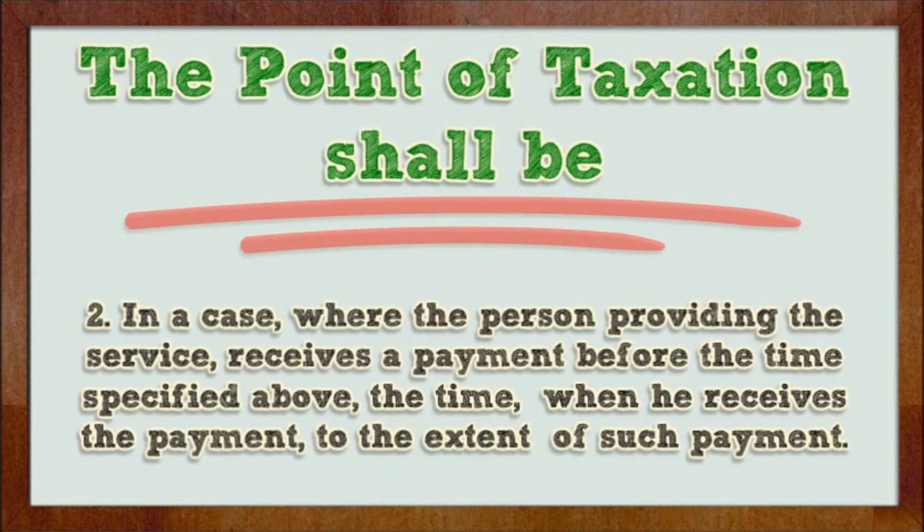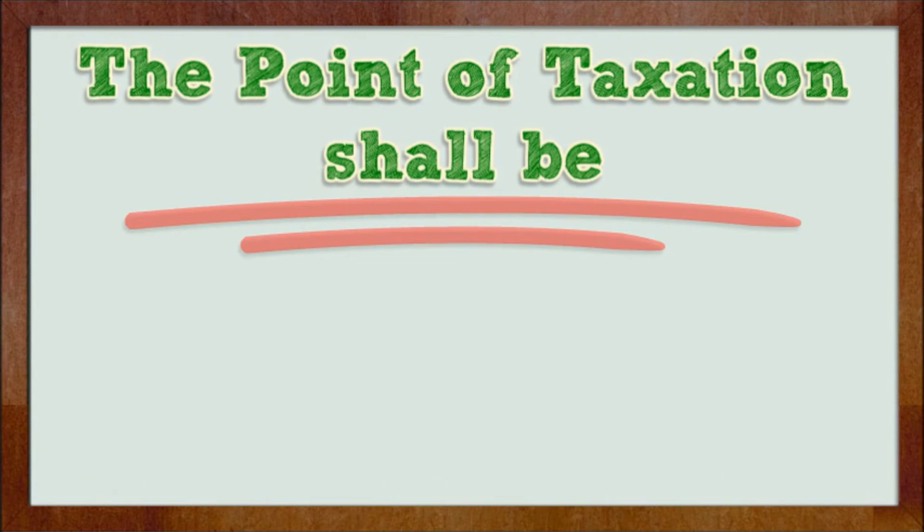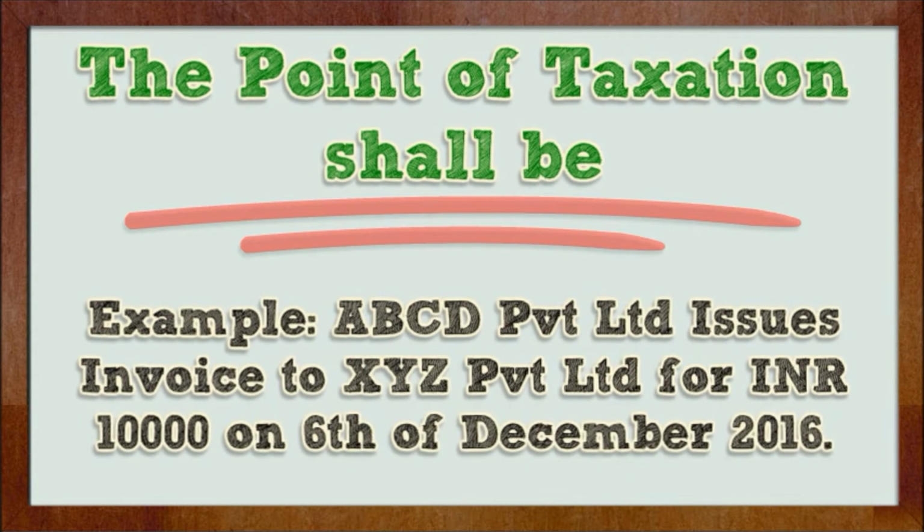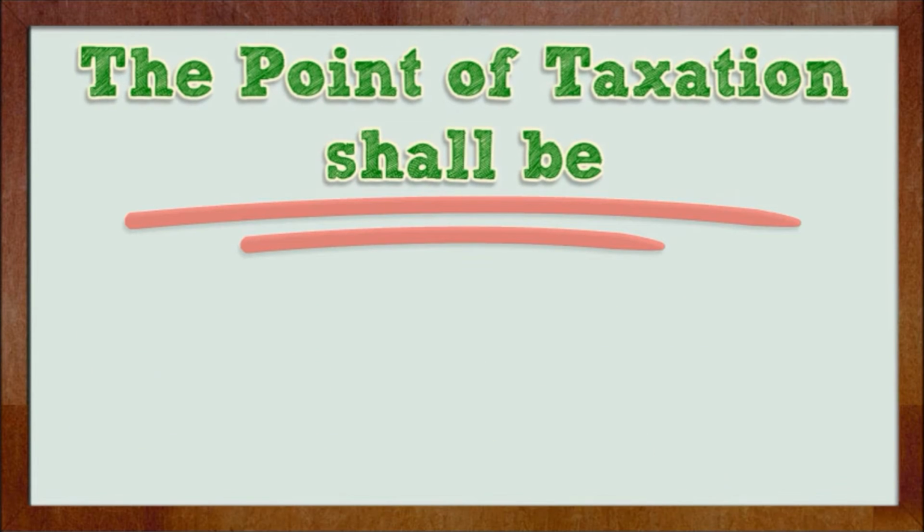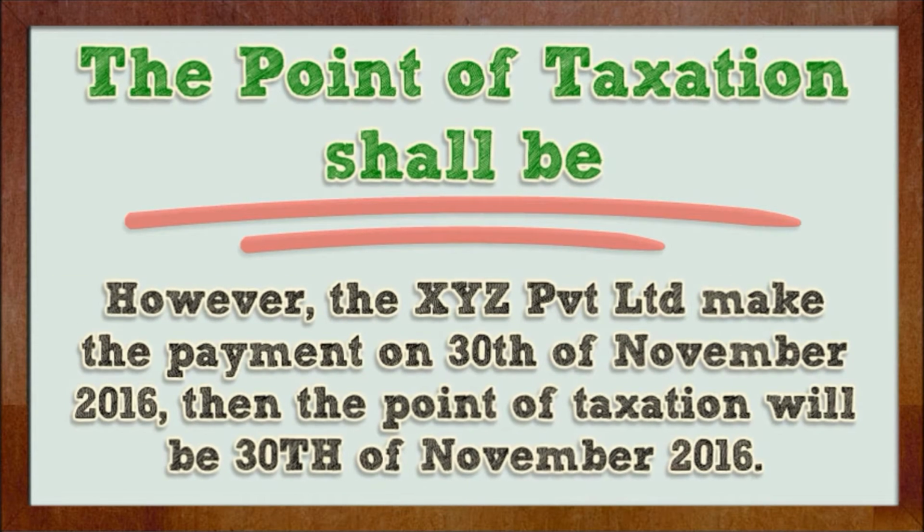2. In a case where the person providing the service receives a payment before the time specified above, the time when he receives the payment, to the extent of such payment. Example: ABCD Private Limited issues an invoice to Excise Private Limited for 10,000 Indian rupees on 6th December 2016. However, Excise Private Limited makes the payment on 30th November 2016, then the point of taxation will be 30th November 2016.